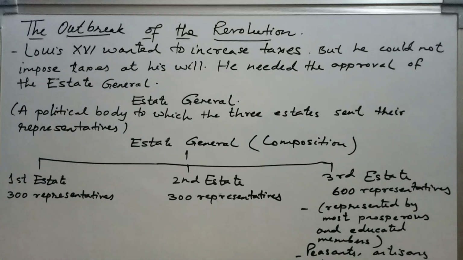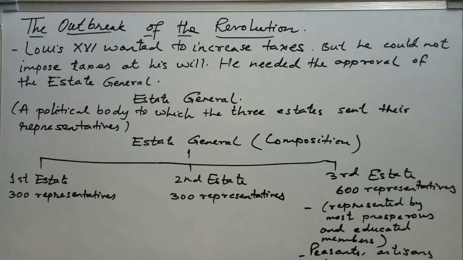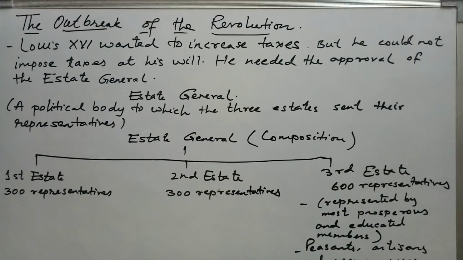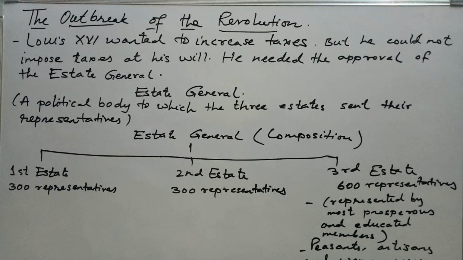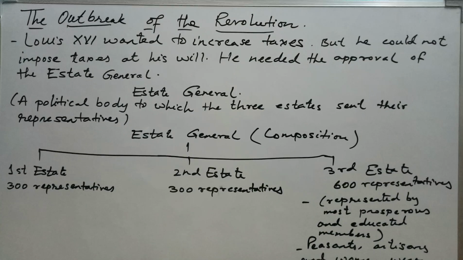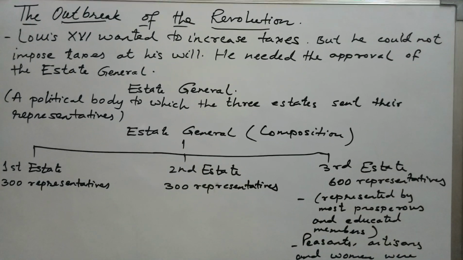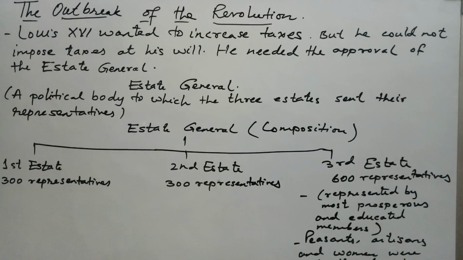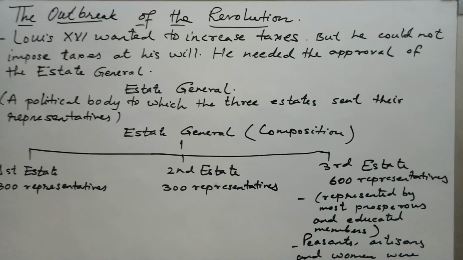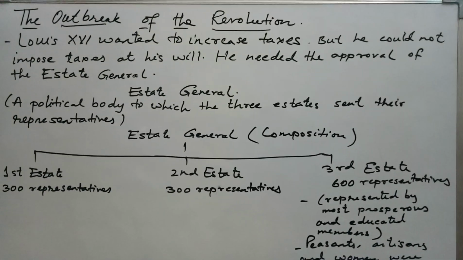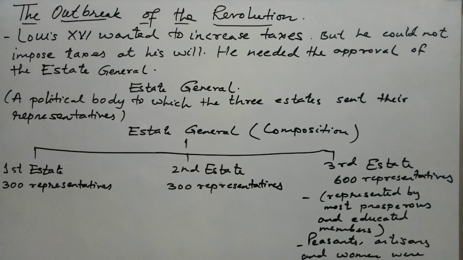In the chapter French Revolution, Standard 9, History, we would be doing the topic Outbreak of the Revolution. Louis XVI wanted to increase taxes, but he could not impose taxes at his will. He needed the approval of the States General.